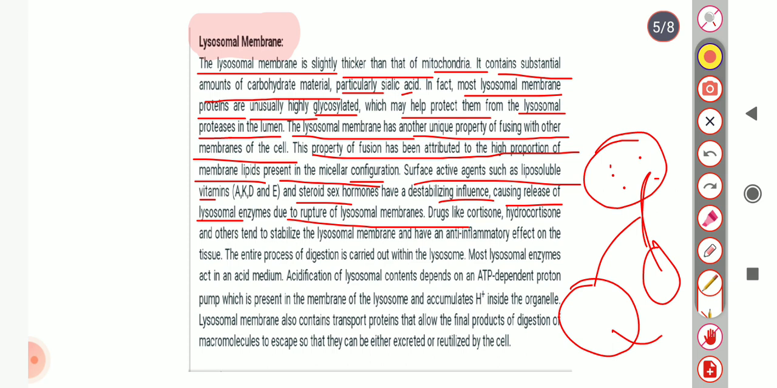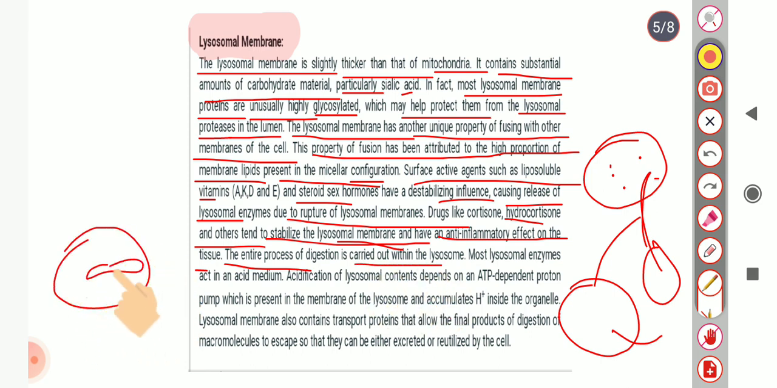Drugs like cortisone and hydrocortisone tend to stabilize the lysosomal membrane and have an anti-inflammatory effect on the tissue. Means drugs like hydrocortisone and others stabilize the lysosomal membrane because they have an anti-inflammatory effect on tissue. The entire process of digestion of food is carried out inside the lysosome.